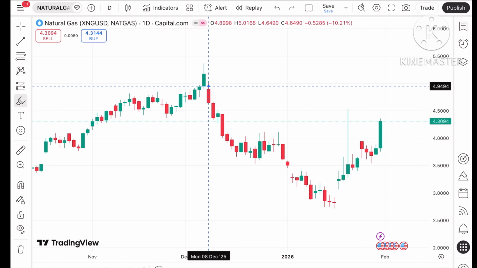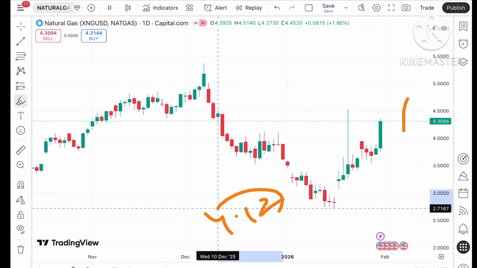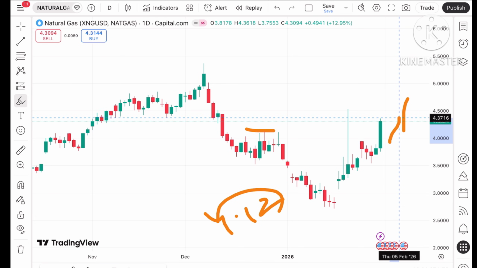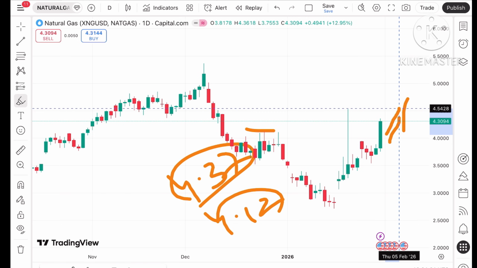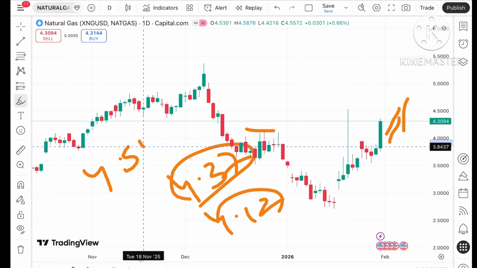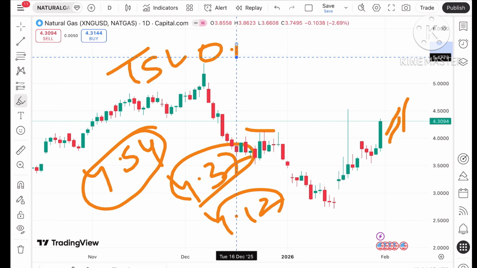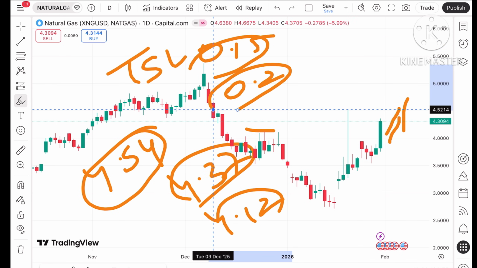See, probability of further upside is very high as long as the price is going above $4.12. This is the level on a day-wise chart. Once it keeps sustaining above that level, a further upside can be seen. So suppose it starts going higher, we can see a level of $4.37. If the price goes above that level, chances of crossing 4.54 are very high. So trail your SL by $0.15 or $0.2, so at least you will capture the upside movement.